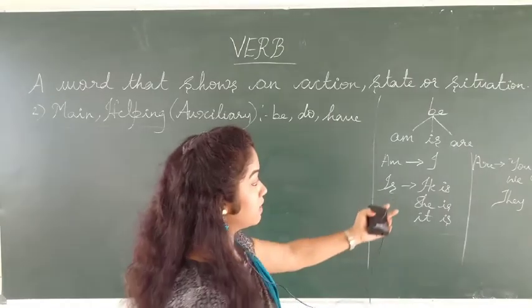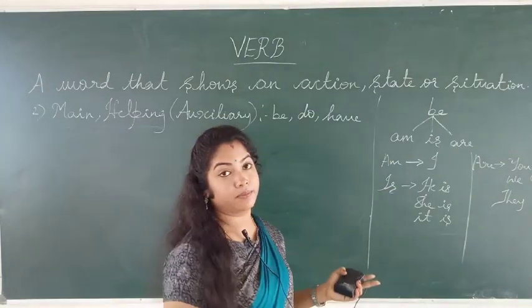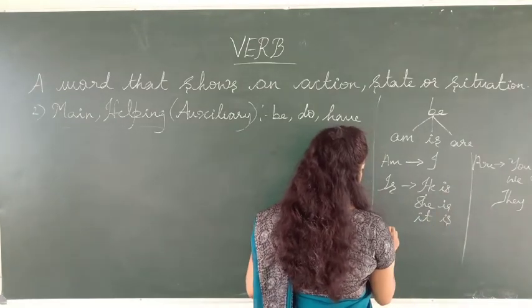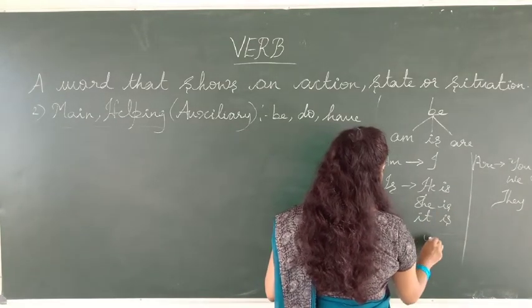And are is used with you are, we are, they are. So be includes everything: am, is, are. And sometimes when it is past tense, we use was, were.